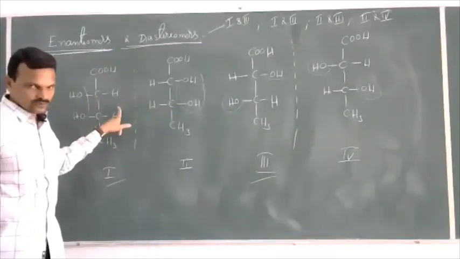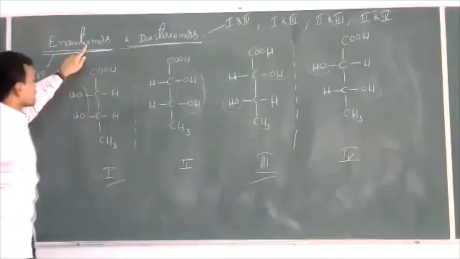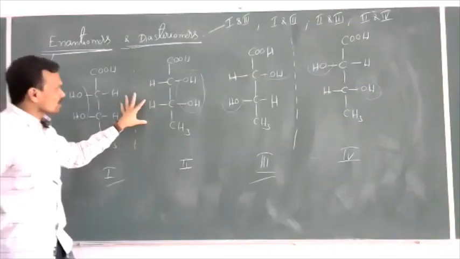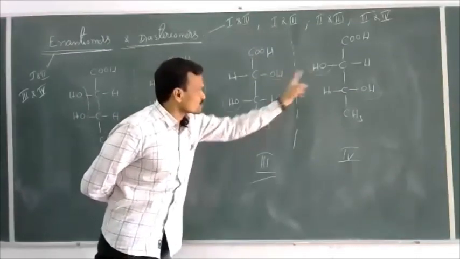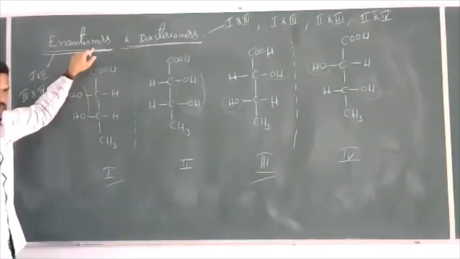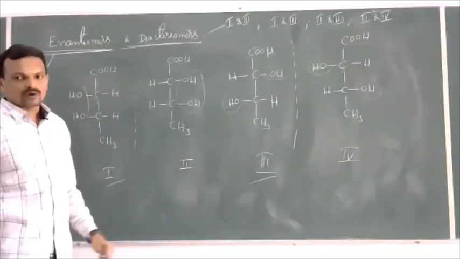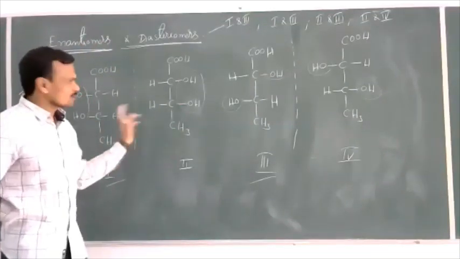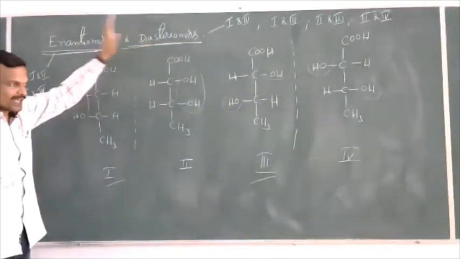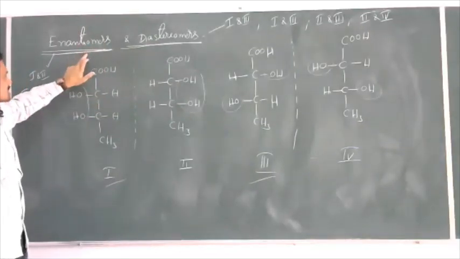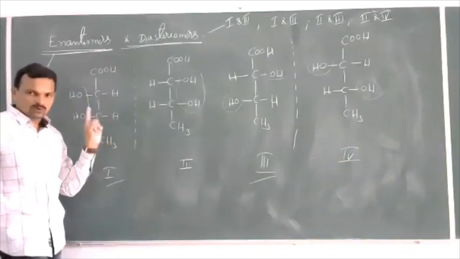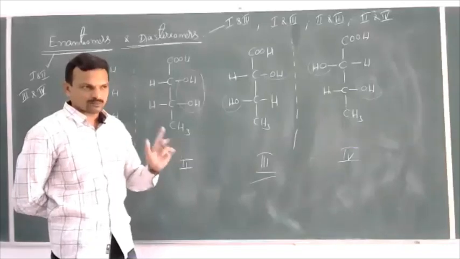Okay, see once again. The optical isomers of a compound which are mirror images to each other, 1 and 2, 3 and 4, which are non-superimposable, are called enantiomers. The optical isomers of a compound which are not mirror images, 1, 3, 1, 4, 2, 3, 2, 4, these are called diastereomers. Enantiomers will have similar physical as well as chemical properties except the rotation of plane polarized light. Enantiomers differ only in the rotation of plane polarized light, otherwise the remaining properties are the same.